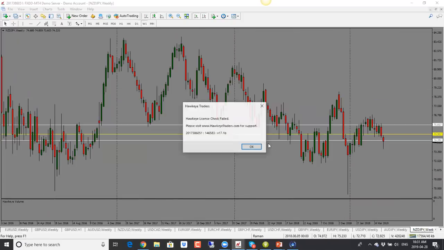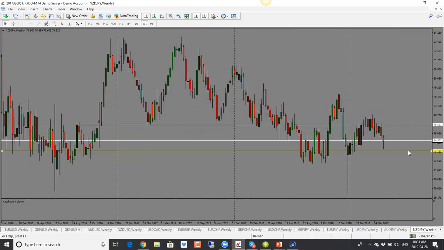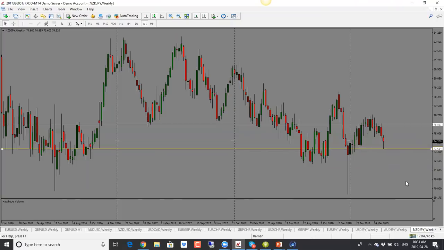New Zealand yen here, we see price has dropped. So last week we had a nice bearish engulfing candle and we saw a drop. But like I said, the trade balance numbers had come out positive for New Zealand dollar, which pushed it higher. And that's why we have this pin on the bottom here. And see how we had a pin in the bottom of this candle and see how price bounced up. Similar thing here, we had a large pin. Even though there was bearishness in this candle, there was a large pin, which pushed the price higher. So pin basically shows a rejection of that level and generally means that it can move in the opposite direction.